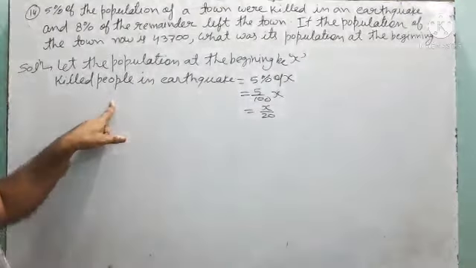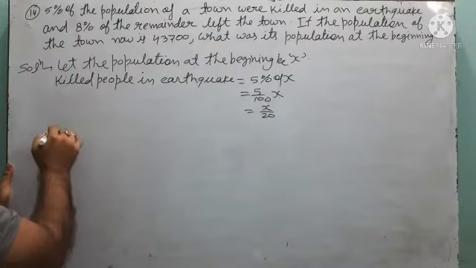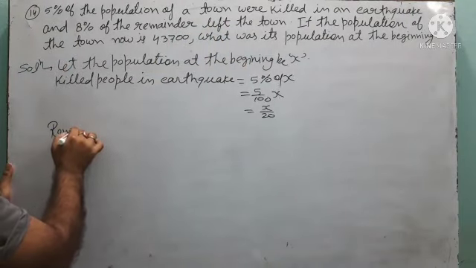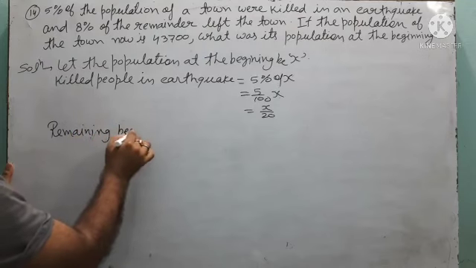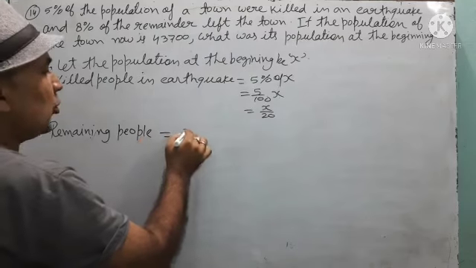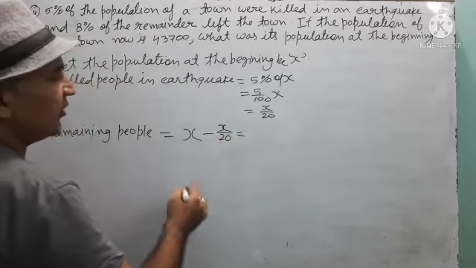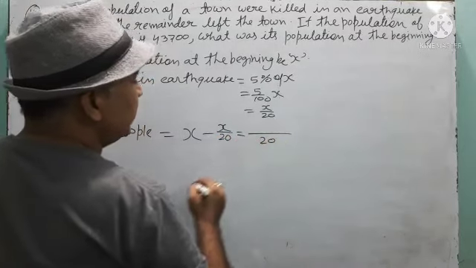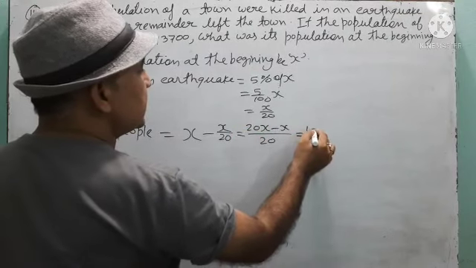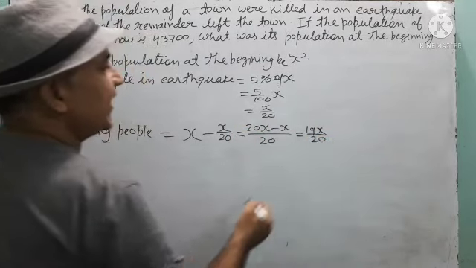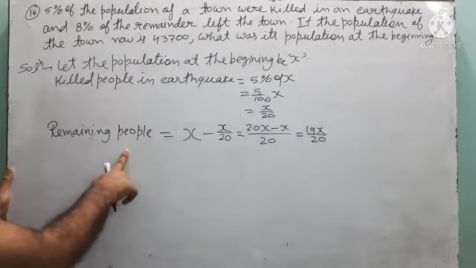Is this clear? Now question is saying 8% of the remainder left the town. So first we will find the remainder people. What will be the remaining people now? Total people were x. Out of x, x by 20 were killed. So remaining people will be, take 20 LCM here. You will get 20x minus x. That means 19x by 20. 19x by 20 people were remaining in the town.